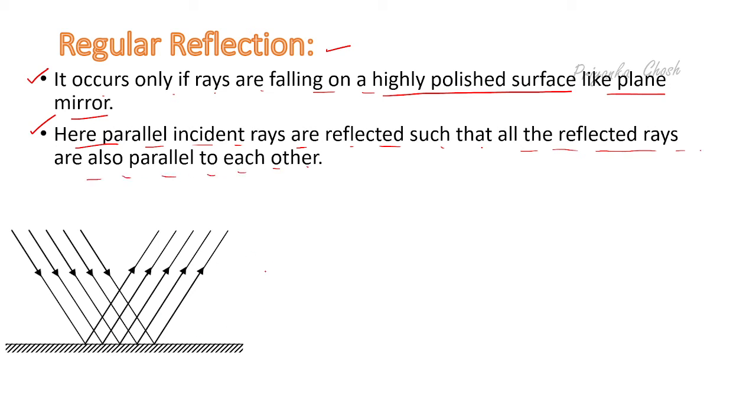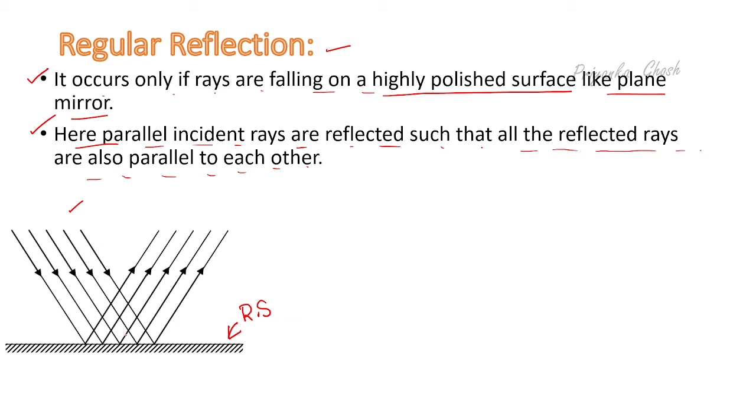At first see this picture. Here the reflecting surface is highly polished. This is the reflecting surface, right? Here there are 5 incident rays, right? So these incident rays hit this surface.